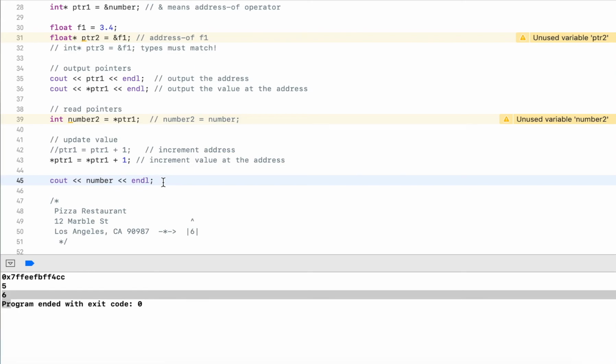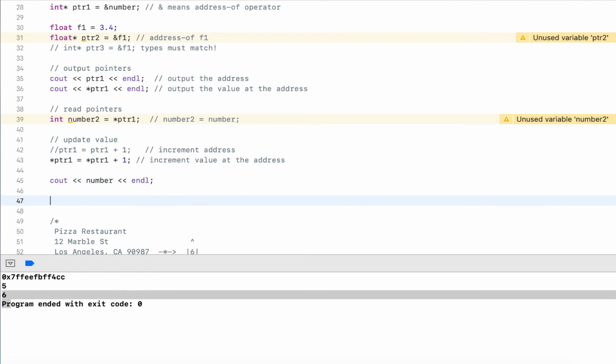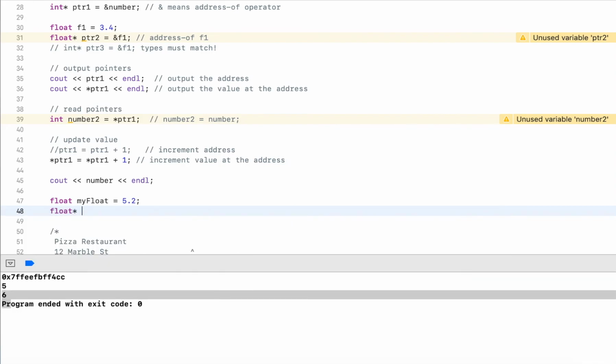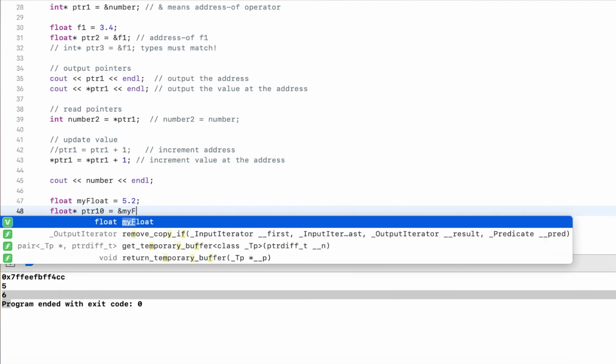We can do the same thing with floating point values. So one last example, let's say we have a float, call this my float, 5.2, and we have a floating point pointer, pointer to float. I think we had this already, so let's just call it pointer10, address of my float.